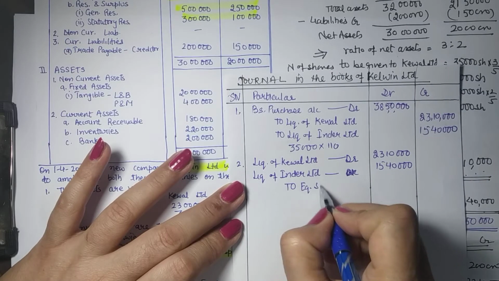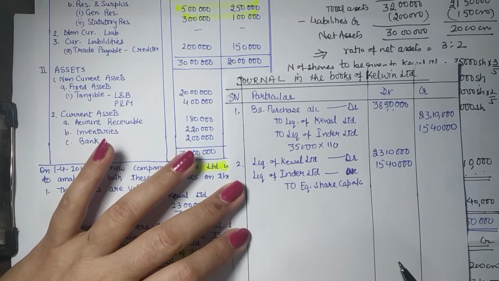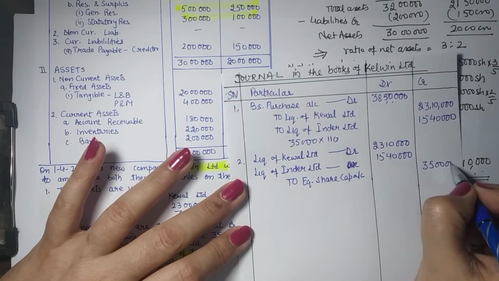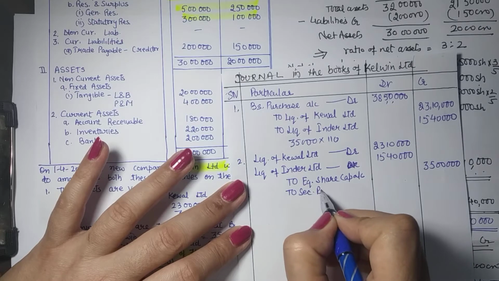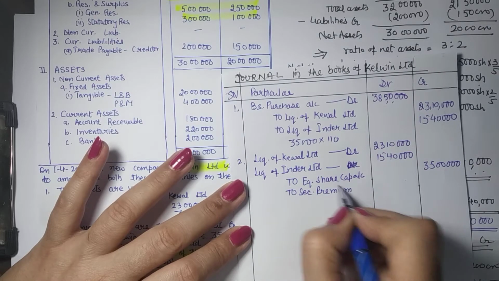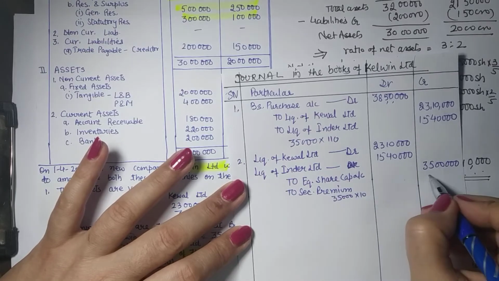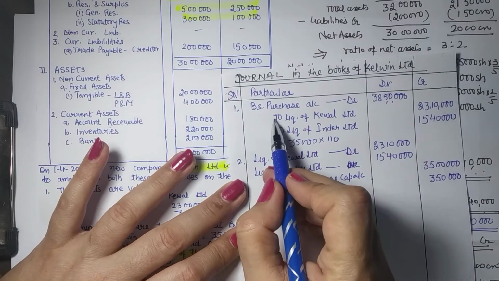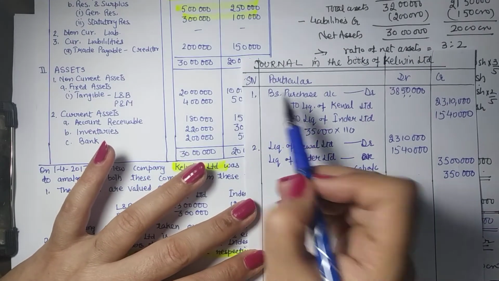So equity share capital account. Now how many shares are being given? So 35,000 shares are being given of 100 rupees each. So 35 lakh, and the remaining is the securities premium, right? So 35,000 shares at 10 rupees is the premium and 100 rupees is the par value. So you explained the liquidators part, you paid them through the share capital. Now left is business purchase.